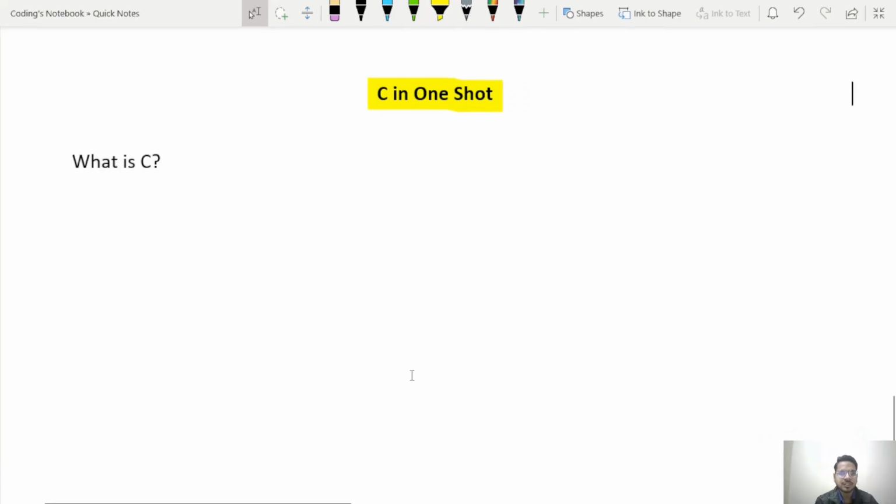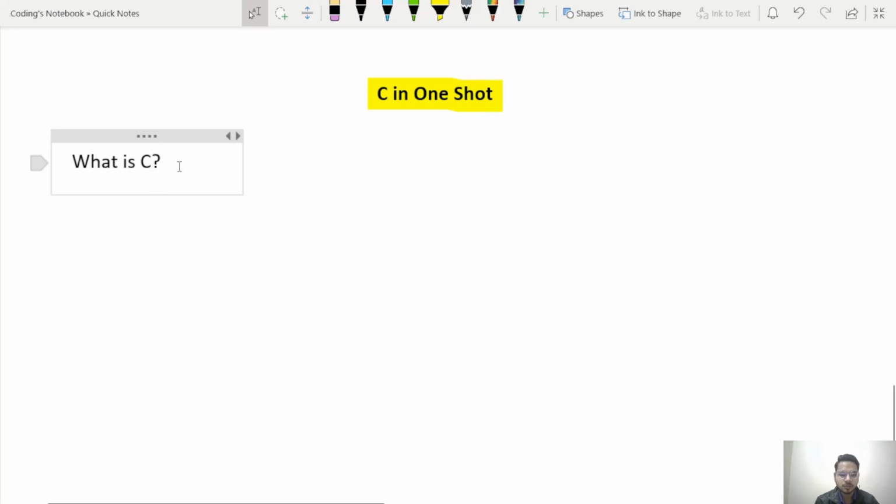So first of all, what is C? C is a language. Okay, what kind of language? A programming language. Let's say we have English. English is a language that we use to communicate with humans. Likewise, C is a language that we will use to communicate with computers. I know that computers only understand binary language. So we will write something in C language, then it will get converted into binary and our computer will understand it. Now we will not go into detail on how C language is converted into binary. For now, you can just assume that C is the language that we will use to communicate with the computer.